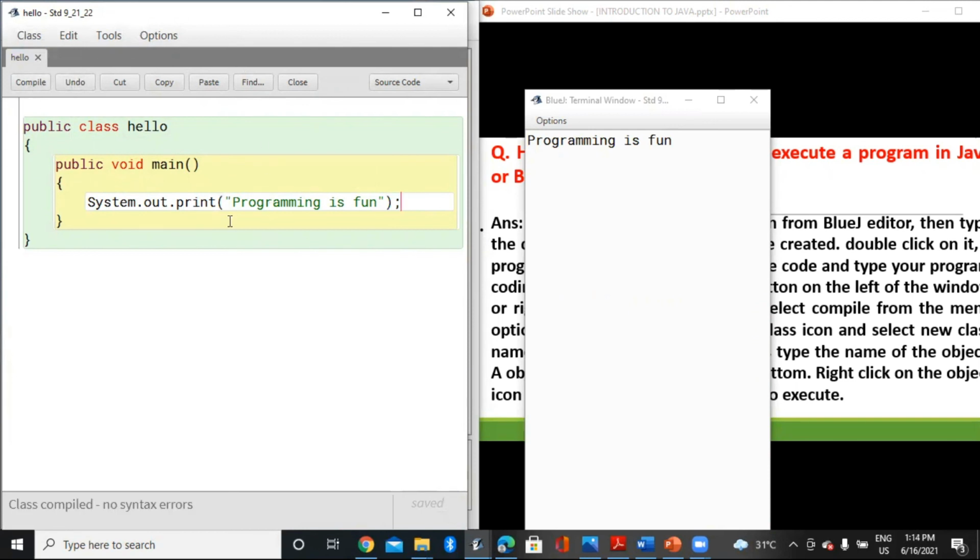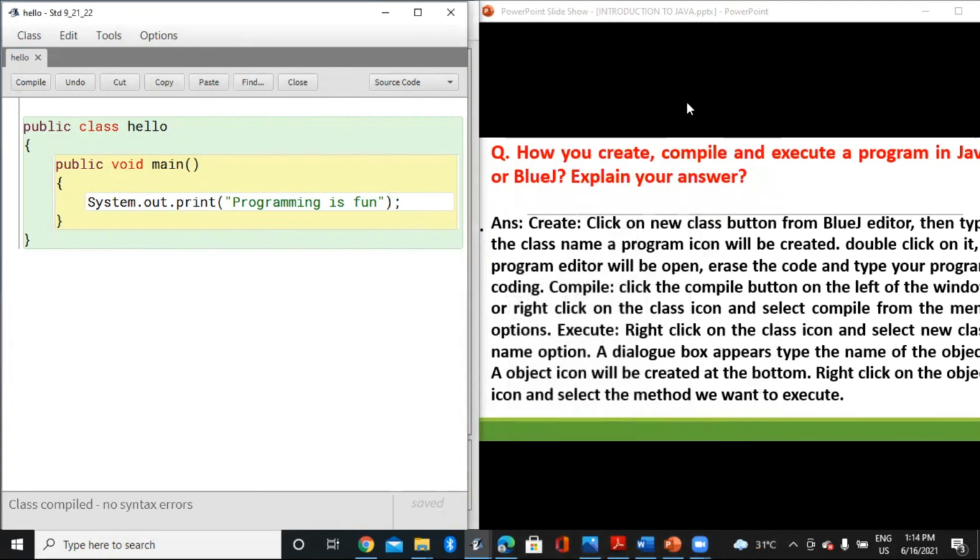So you can see BlueJ is an IDE. It has got its own editor, debugger, and also the terminal window to see the output. We will learn more about programming in the upcoming videos. Thank you, students.